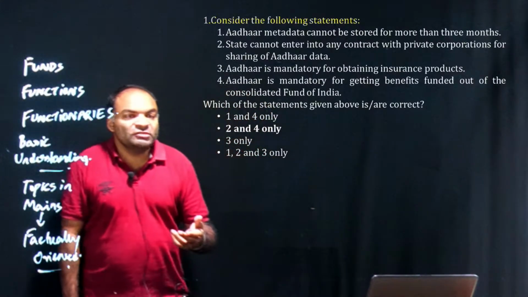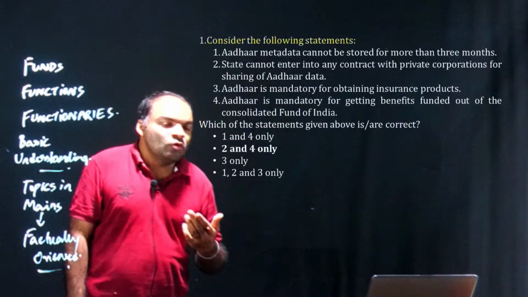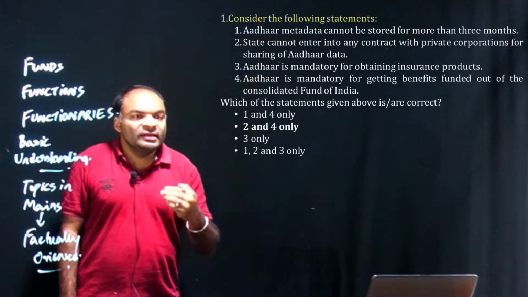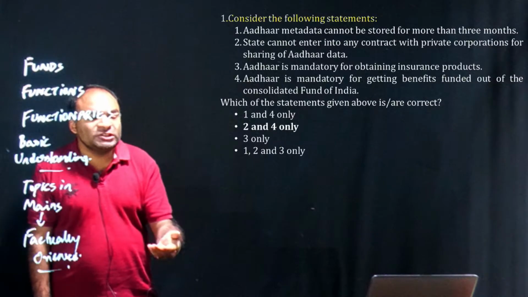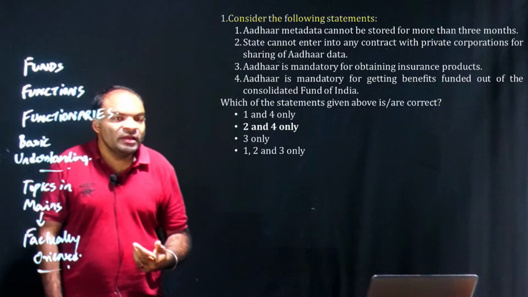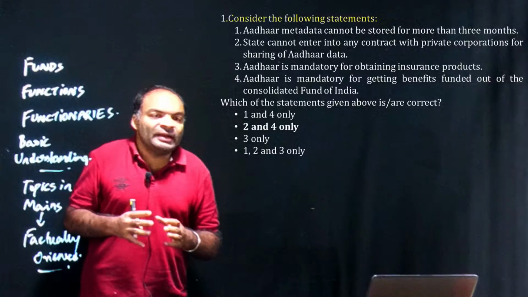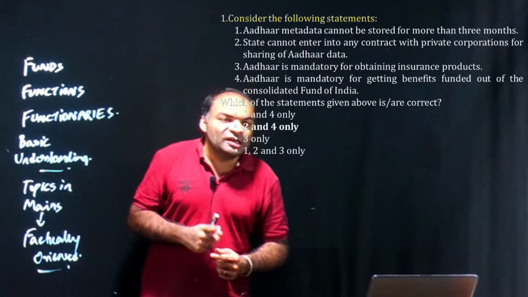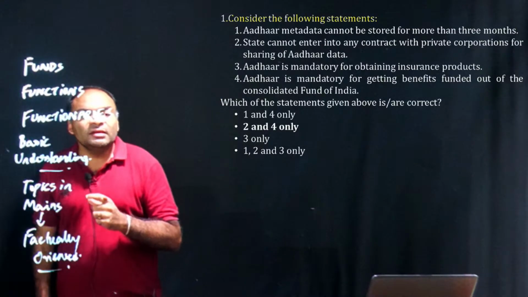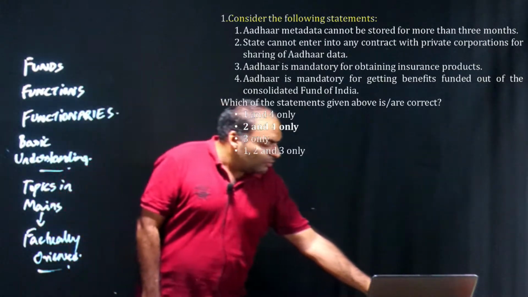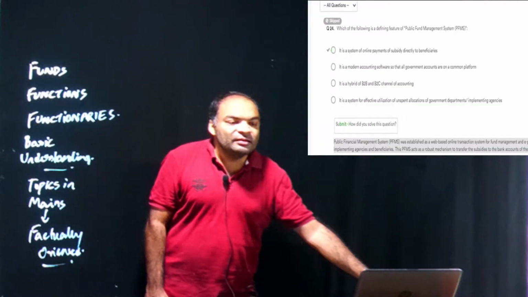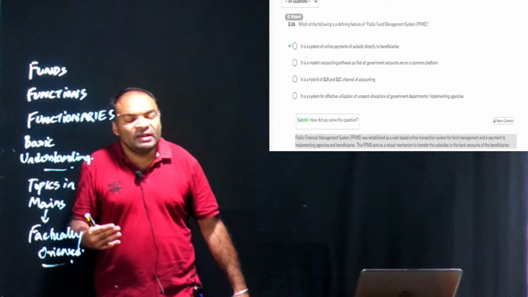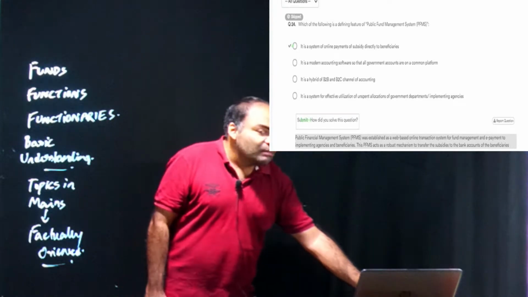Now, as we see, the first question is about Aadhaar. Aadhaar is mostly a governance question. But if you look at the interdisciplinary nature of the UPSC, there are 4 statements. Only the 4th statement is maybe an economics concept, where all schemes will have a mandatory requirement of Aadhaar linkages. That is, all centrally sponsored schemes will have Aadhaar linking as a mandatory criterion. That is what we had covered in our test series as well, where we asked you a question that PFMS or Public Fund Management System will have a concept where Aadhaar would be mandatory.